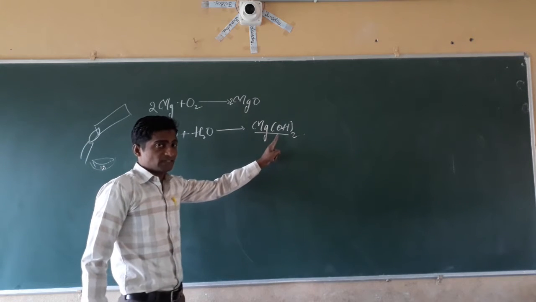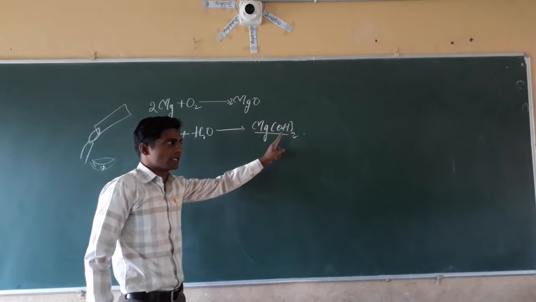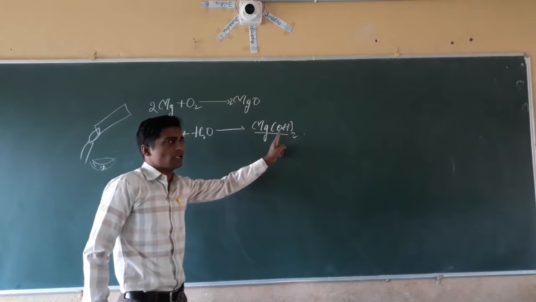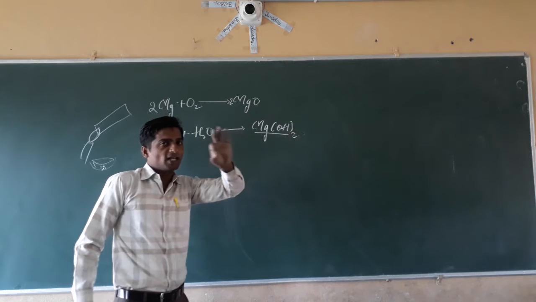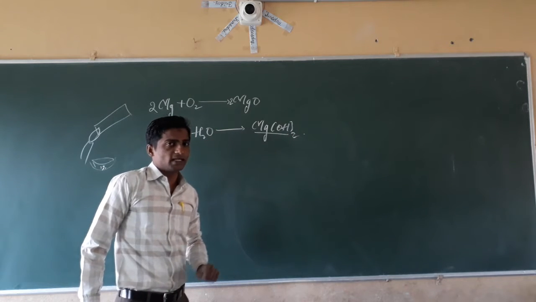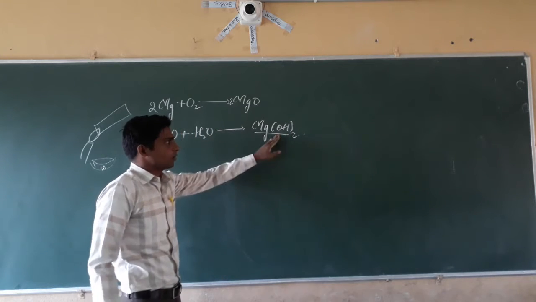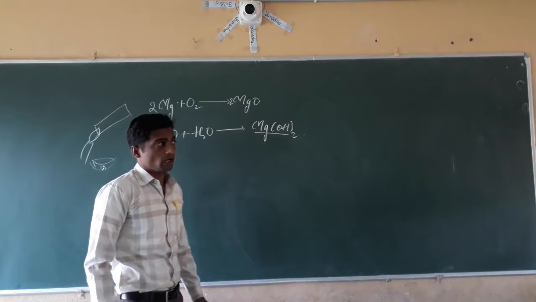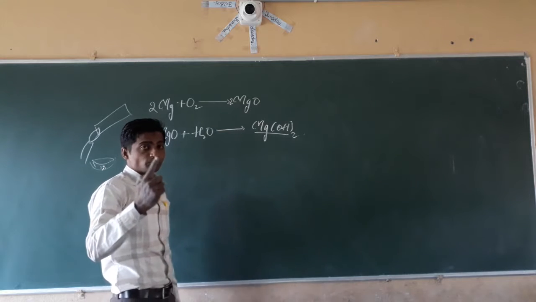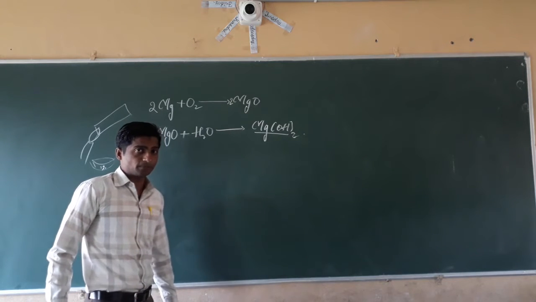In 7th standard we have studied that bases are those chemical substances which have hydroxide ions, OH ions. That is called a base. Magnesium hydroxide is a base. By seeing the formula we can identify, but we have to confirm with the test. We take blue litmus and red litmus paper.